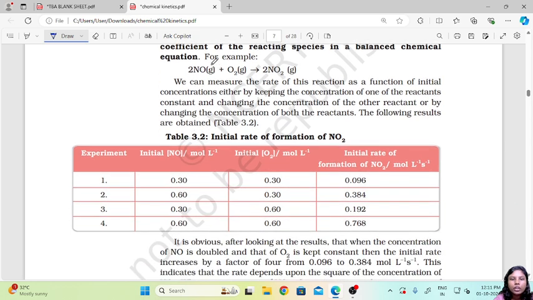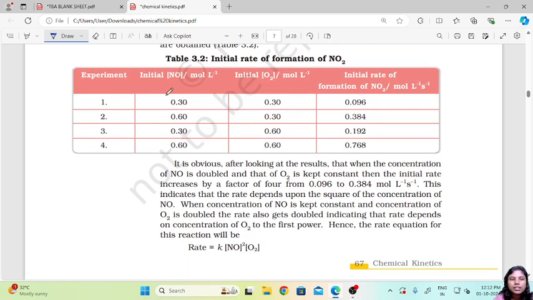For example, if we look at 2NO plus O2 giving us 2NO2, we can measure the rate of the reaction as a function of initial concentration of either of them, keeping the concentration of one reactant constant and changing the concentration of the other reactant, or by changing the concentration of both reactants. So the following results can be obtained. In this case, what is happening? First, initially we have NO and O2 kept the same, so both the concentrations are the same. Next, NO is doubled and O2 is kept the same. Initially the rate was very low, now the rate has increased.